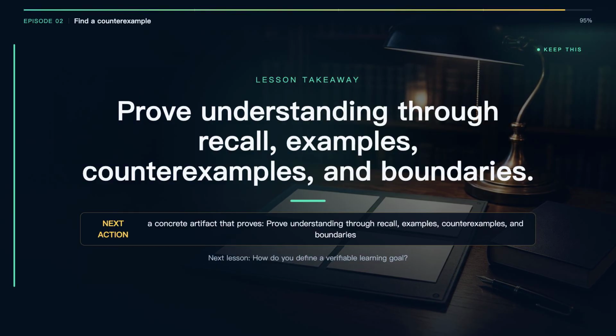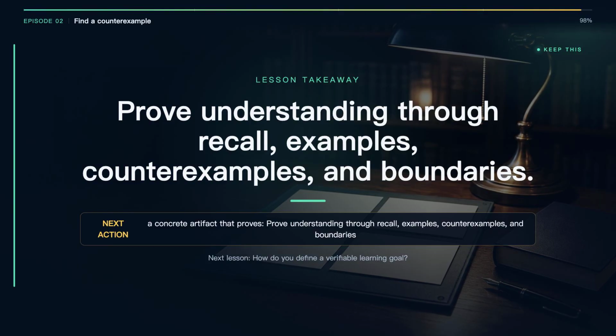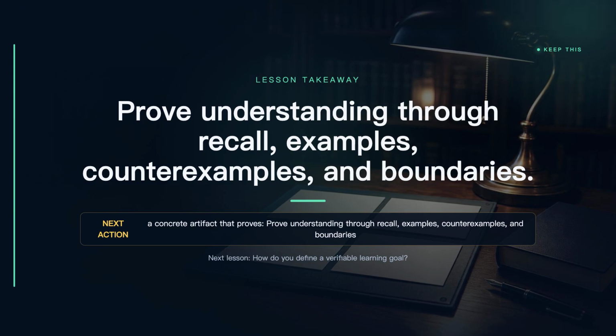To accept the lesson, do not grade yourself by confidence. Use 4 observable standards. Explain the idea without copying. Create an example that behaves as predicted. Identify a credible counterexample. And state a boundary that changes your next action. If one standard fails, return only to that move. Focused repair is faster and more honest than restarting another complete tutorial.